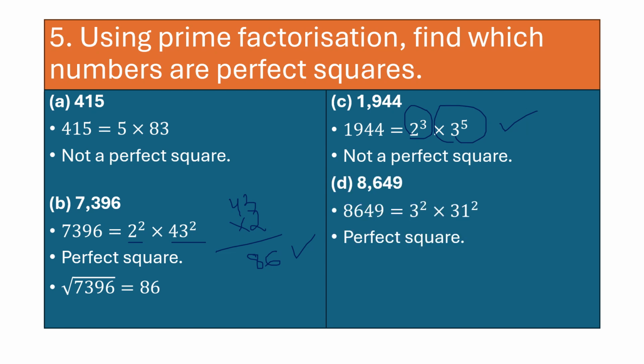8649. Is it a perfect square? Yes, it is a perfect square. So what will be the answer? After prime factorization, children, you just have to take one number. So when you take one number, that is 3, 31, and then you take one number 3, 1, 3, and 3 into 3 is 9. So what is the answer? 93.